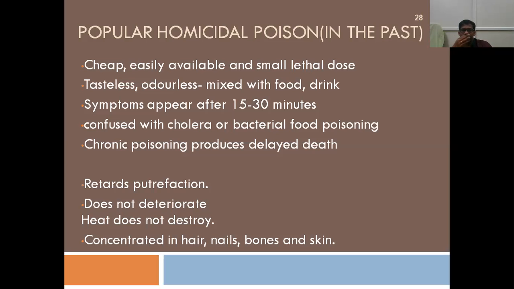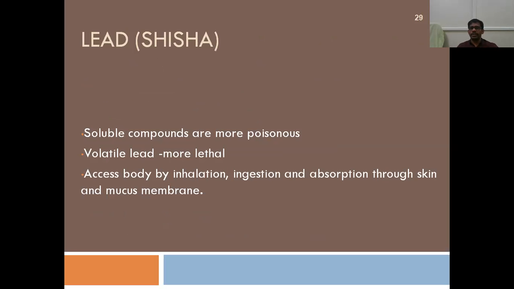So the characteristics which are against it being used as an ideal homicidal poison: it retards putrefaction. You can easily detect even the smallest quantity of arsenic from the blood, bone marrow, and hair. So it will be preserved in the body. There are so many tests to detect it, so if you test the person, it will be caught. Heat doesn't destroy it, and it will be concentrated in the keratinized tissues. So you can easily detect the poison, which is against the characteristic of an ideal homicidal poison.